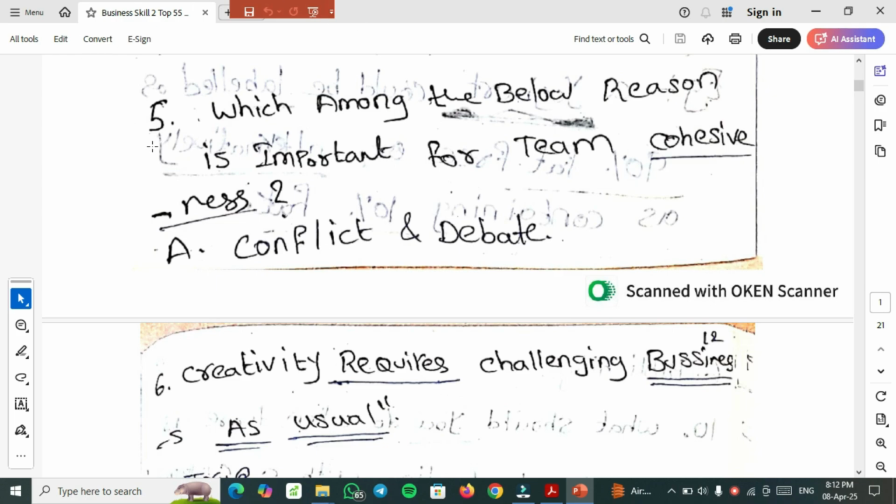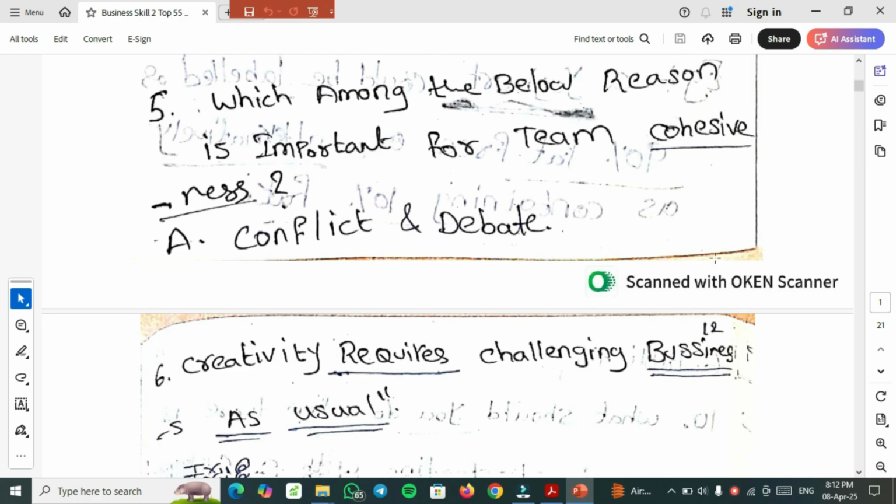Fifth most important question, which among the below reasons is important for team cohesiveness? Conflict and debate. Team cohesiveness means goodness, a good thing. So conflict and debate is the right reason. So conflicts are there, but you have to debate on the conflicts and get the solution done.